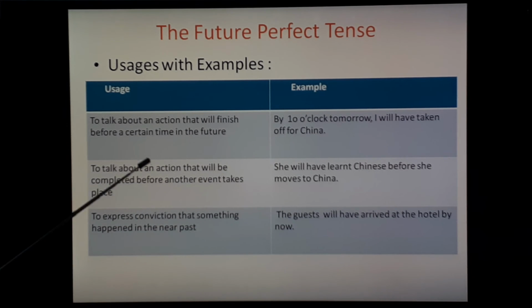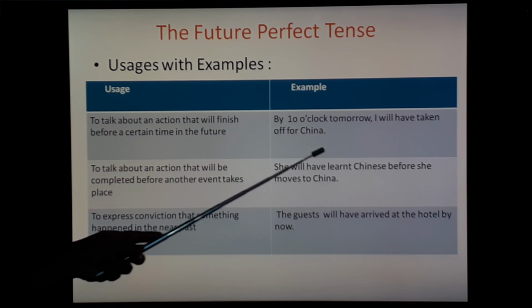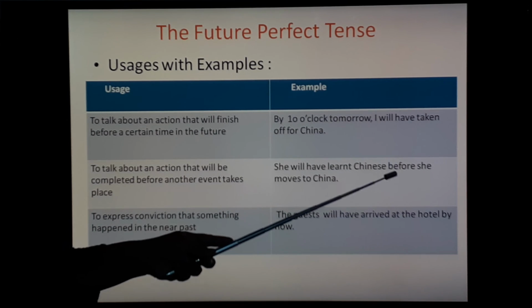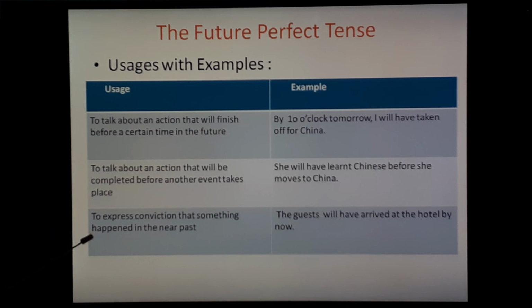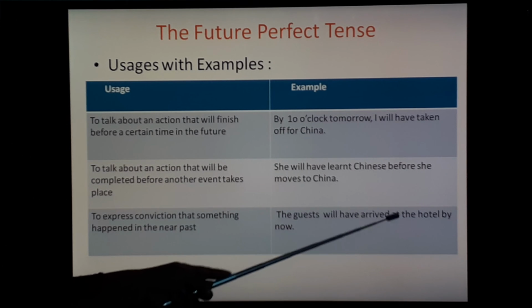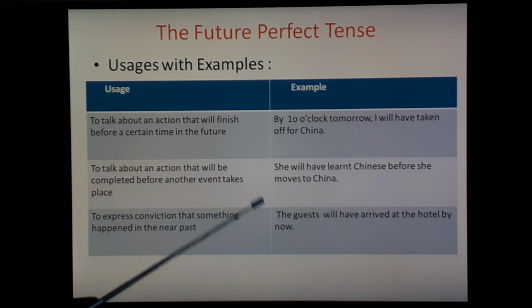To talk about an action that will be completed before another event takes place. For example, she will have learned Chinese before she moves to China. Third usage. To express conviction that something happened in the near past. For example, the guests will have arrived at the hotel by now.